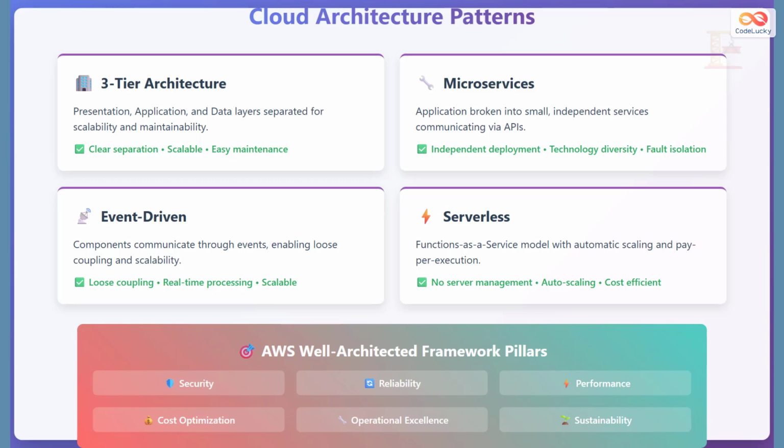The AWS Well-Architected Framework defines 6 pillars for designing robust cloud systems: security for protecting data and systems, reliability for system recovery and availability, performance efficiency for optimal resource usage, cost optimization for achieving business value, operational excellence for running and monitoring systems, and sustainability for minimizing environmental impact.